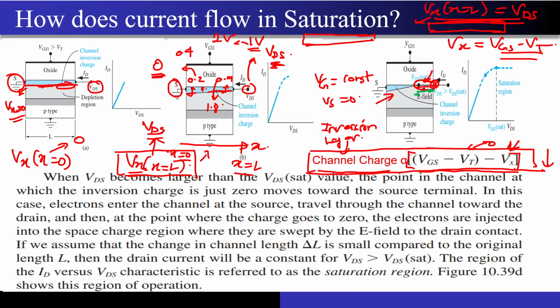Yeah. So if you look over here, the electric field is actually from right to left. So the electrons will be pulled from left to right only. It is the same way as when the channel was present, where electrons were moving from source to drain. The electric field is also in such a direction that it pulls the electron from left to right side. So the direction of the current is the same, that is from drain to source.